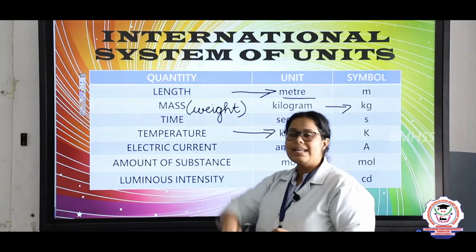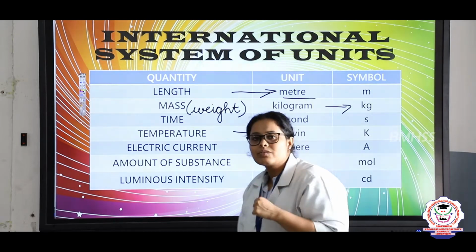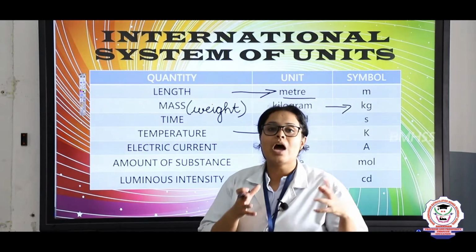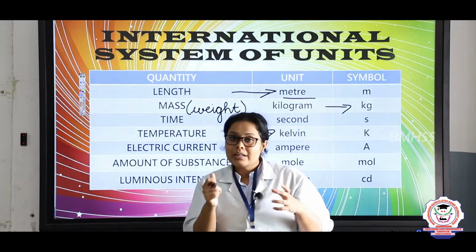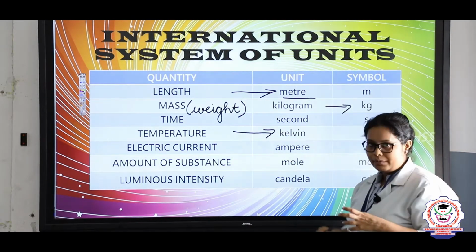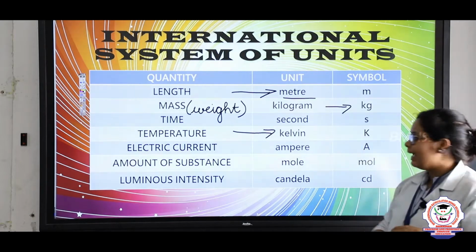Now let's come to electric current. So what is electric current? It is the amount of charge which is flowing in a particular time. That is measured in ampere and the symbol is A.